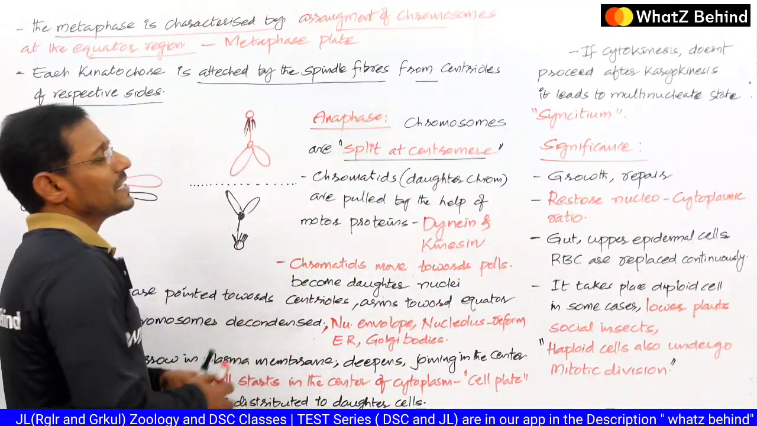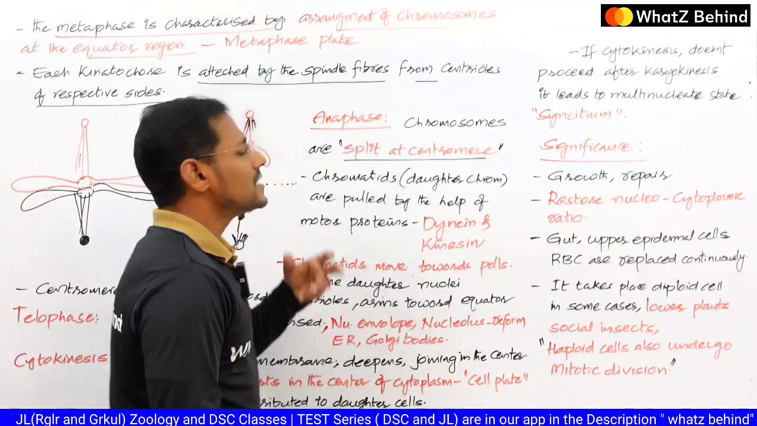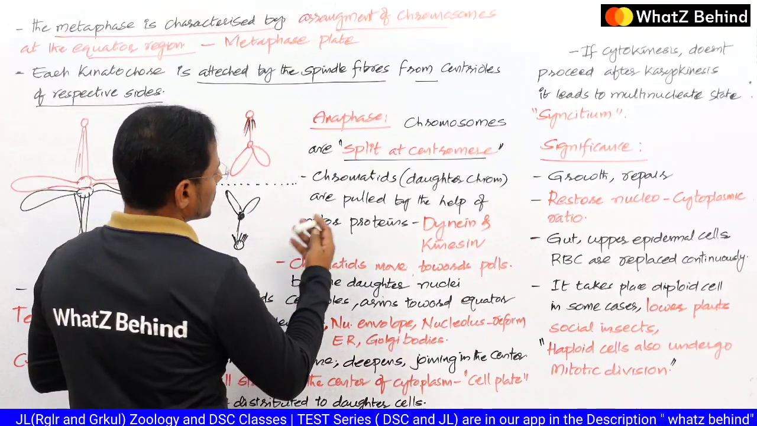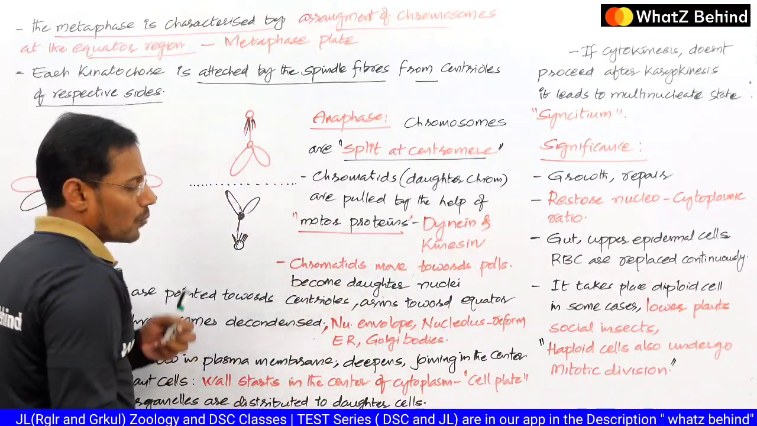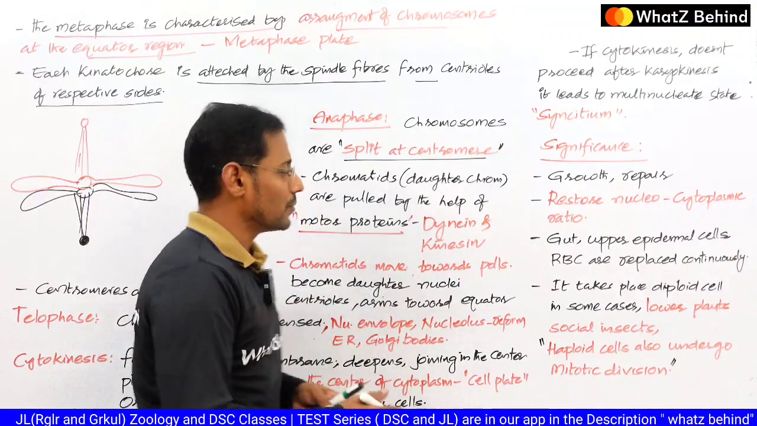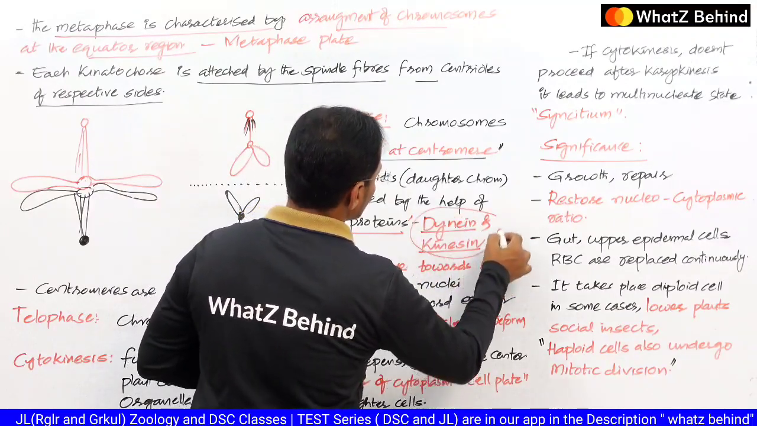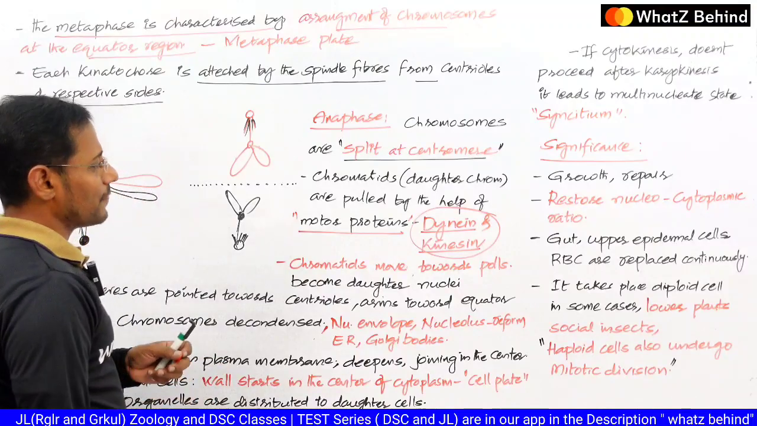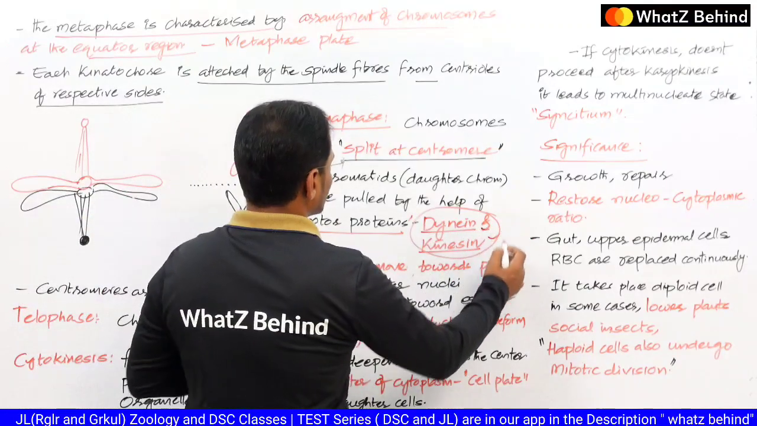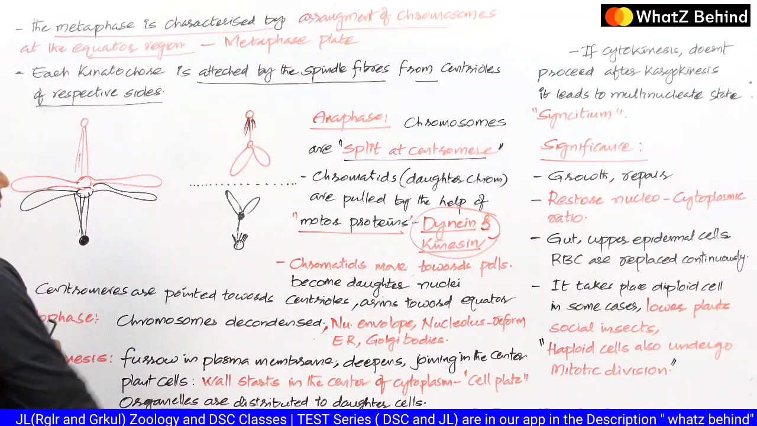Okay, now how does it happen? How do these spindle fibers pull the chromatids? There are some kinds of proteins which are useful in pulling these chromatids towards the polar region. Those proteins are called motor proteins. Motor in the sense moving. So the proteins which are helpful in the moving of the chromatids are known as motor proteins. These are dynein and kinesin. These are the two proteins useful in the pulling of the chromatids in the anaphase. Mind that these two proteins are called motor proteins. Dynein and kinesin, remember, very very important.